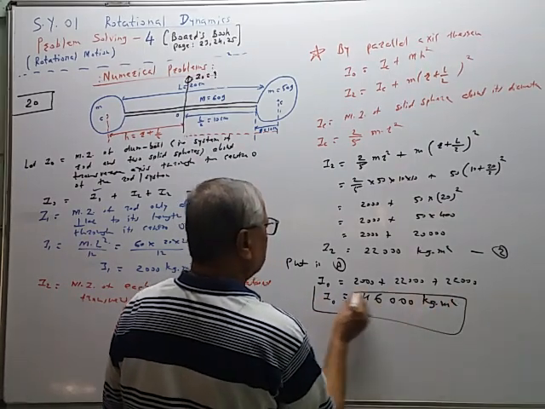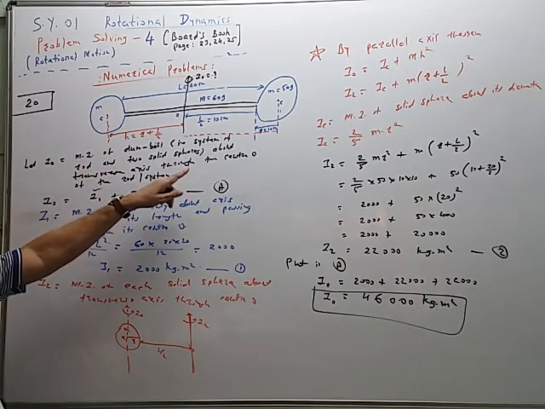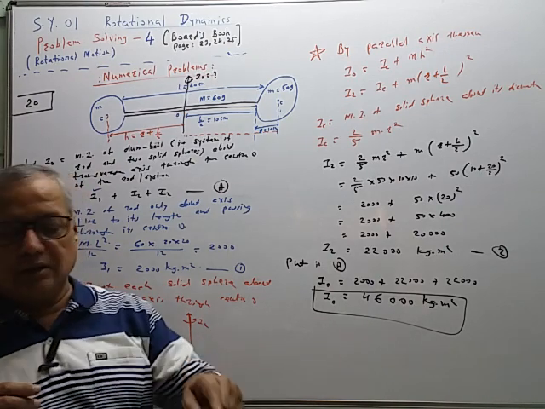The moment of inertia of the dumbbell system of rod and two spheres is given by 46,000 kg into meter square.